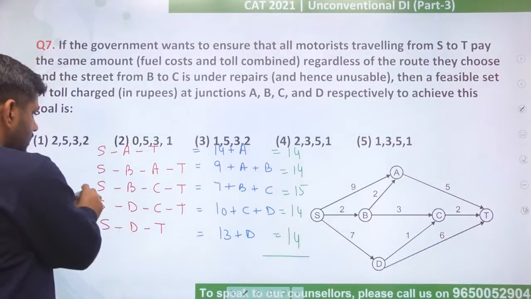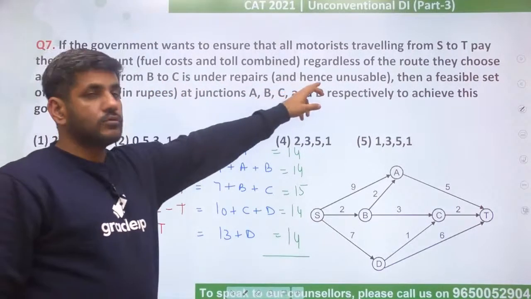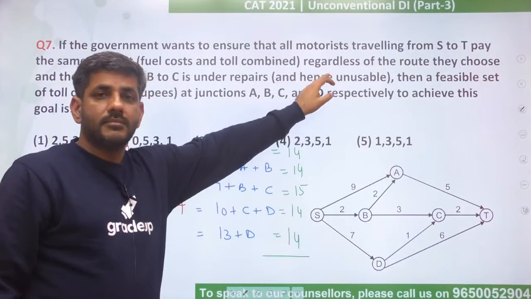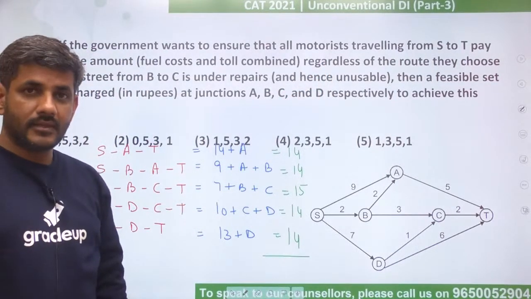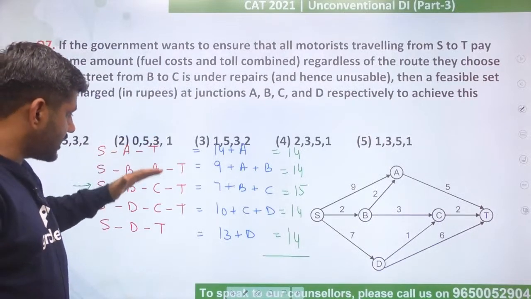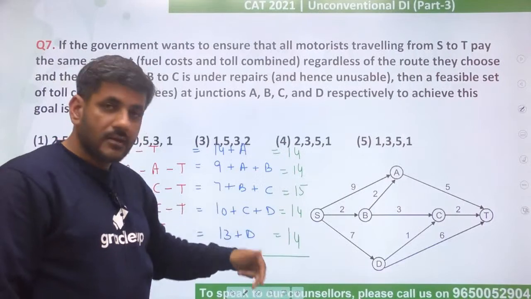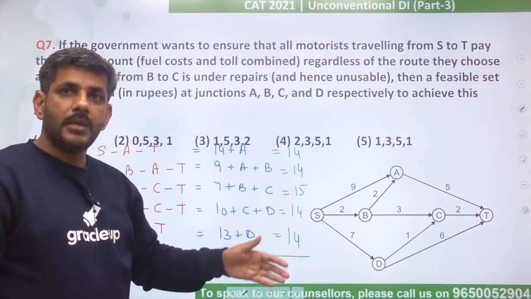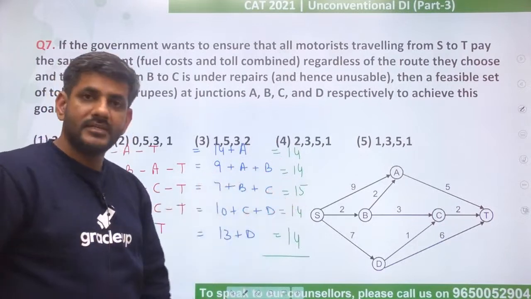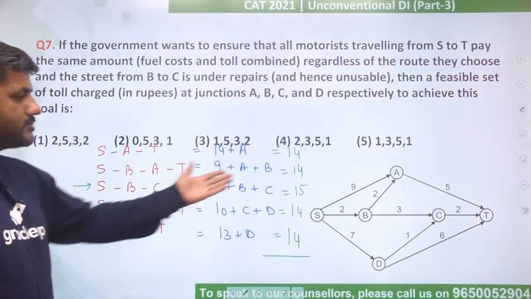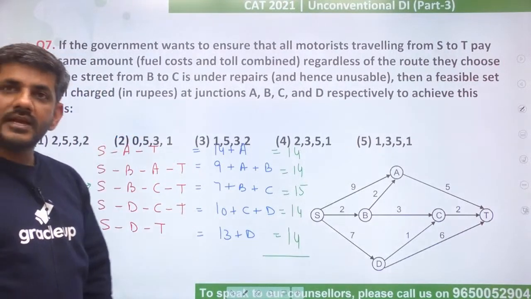Of course people will not go to this path because the government does not want people to go there. This is unusable. BC is not usable. They don't want people to go there, right? And first, second, fourth and fifth, these are the four paths for which the costs are minimum. So all the people will actually go to these paths only. They will not go via B and C because the third path becomes more expensive than the others. And therefore the second option becomes the right answer for us.